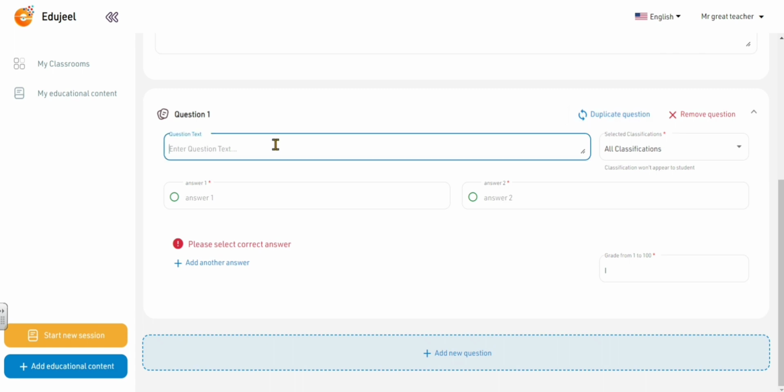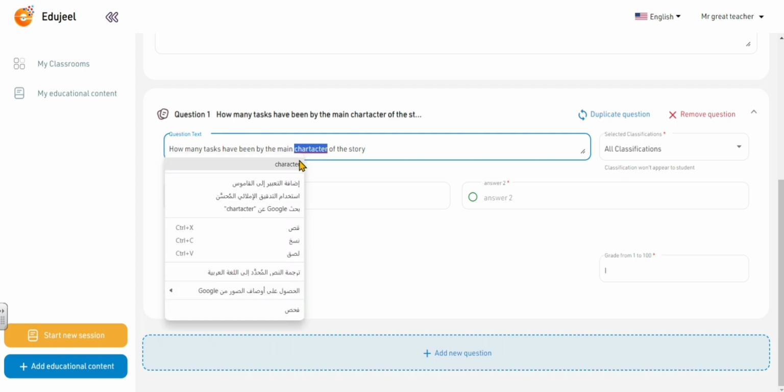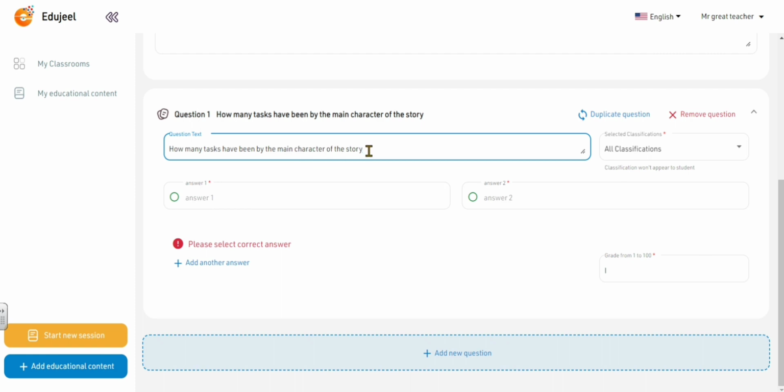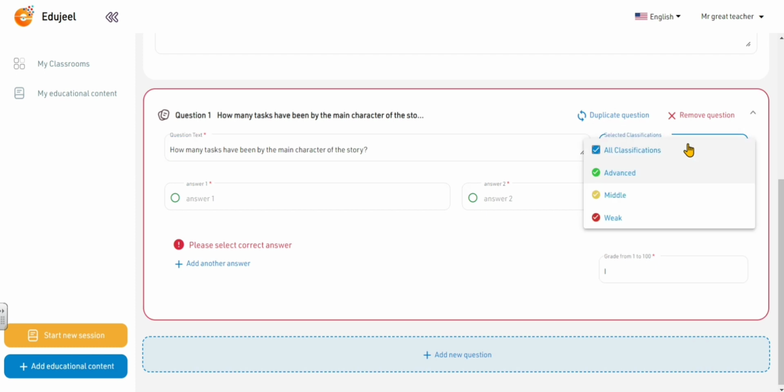So you enter the question here, for example, how many tasks have been done by the main character of the story. You can also change the word character, it's misspelled. Okay, add the question mark, and then this question will go to whom? For the advanced, for the middle, or for the weak?